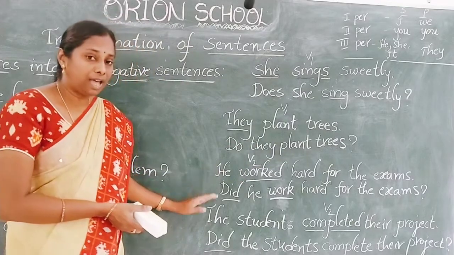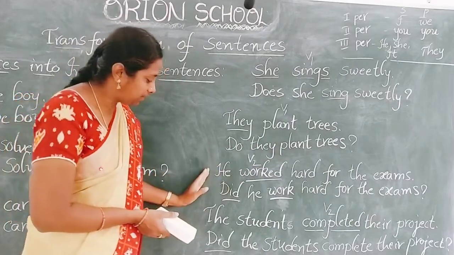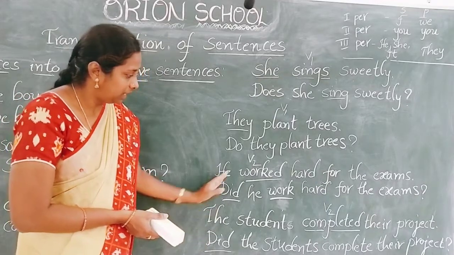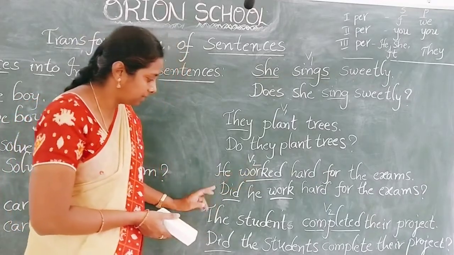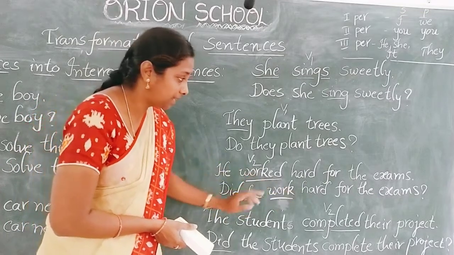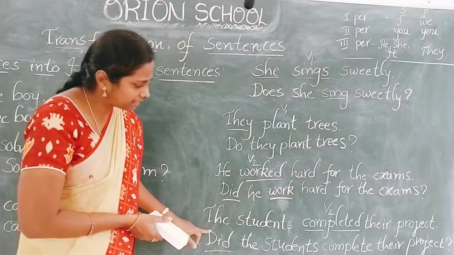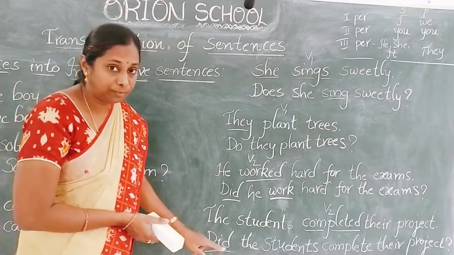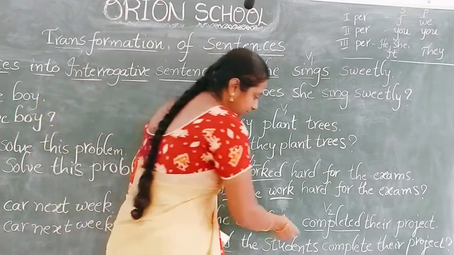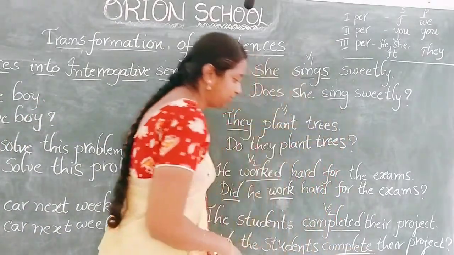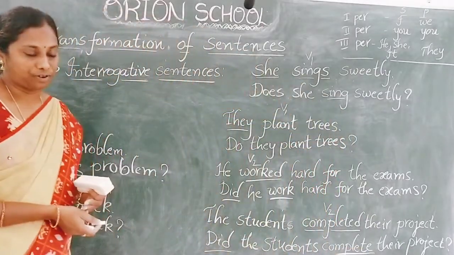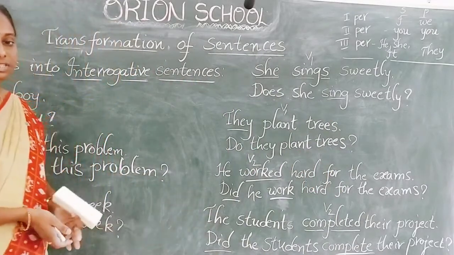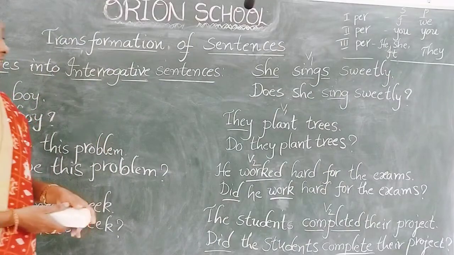Next one, if we have V2 form, even if the subject is singular or plural, we have to use did. He worked hard for the exams. Did he work hard for the exams? Yes. The students completed their project. Did the students complete their project? So again we no need to write V2 form in the interrogative sentence. V1 form is enough if we are making a question with did. So this is the transformation of sentences.